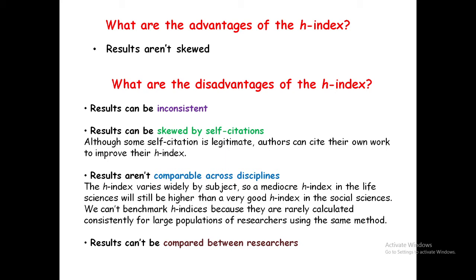The H index varies widely by subject. So, a mediocre H index in the life sciences will still be higher than a very good H index in the social sciences. We cannot benchmark H indexes because they are rarely calculated consistently for a large population of researchers using the same method. Results cannot be compared between researchers.